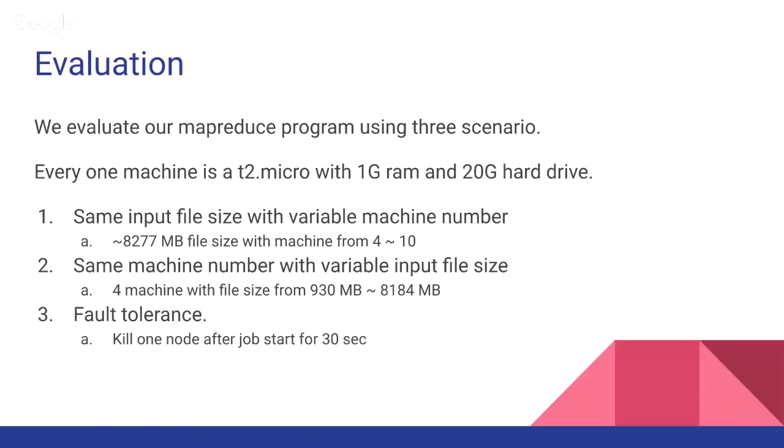In each of the scenarios, every machine is a T2 micro instance with 1 gig RAM and 20 gig hard drive. The first evaluation is using the same input file size with a variable machine number. So we use an 8 gig file size with machine number varying from 4 to 10. The second test is using the same machine number with variable input file size. So we constantly use 4 machines with the file size varying from 930 megabytes to 8 gig.